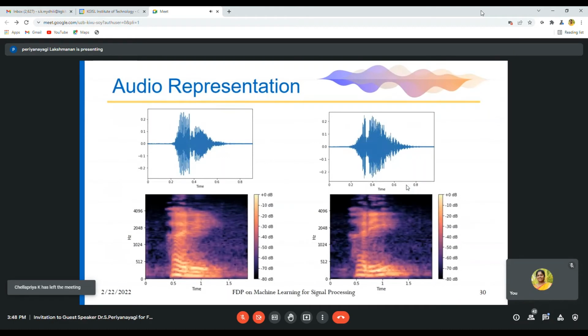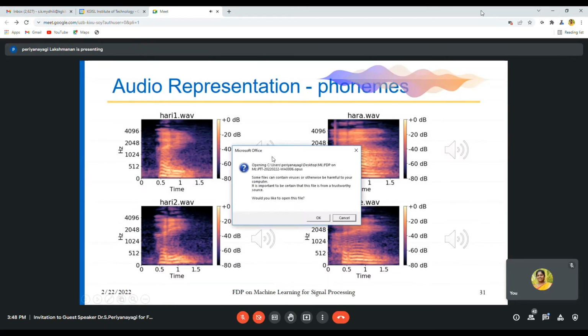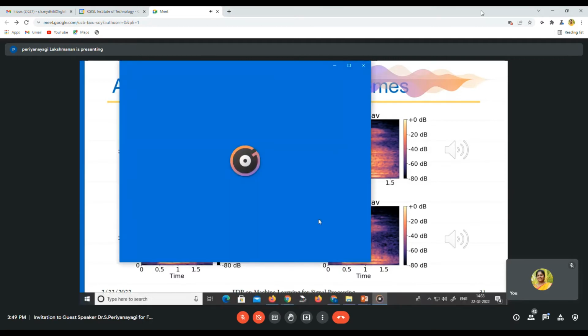So this is how audio signals are represented. This is in the time domain, and its spectrum looks like this. Audio representation using phonemes. Please listen to this so that you can understand what I'm telling.